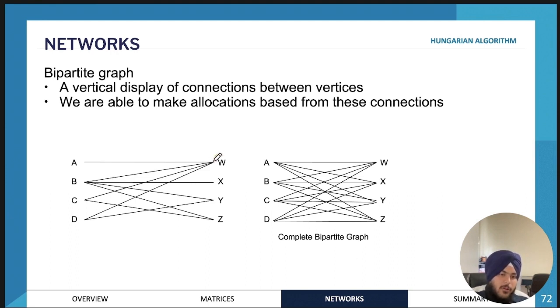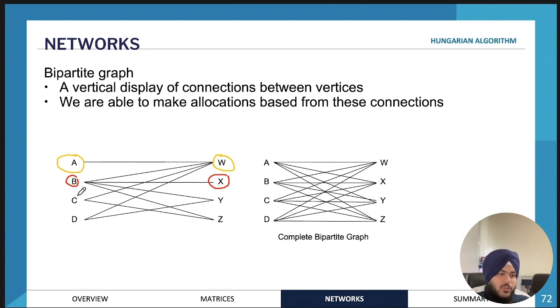So this would be the allocation for A. Looking at B, B can do all of the tasks, but task X can only be done by person B, so we must allocate person B to task X. Sometimes it's a matter of whether they can do the task or not, and sometimes it's a matter of who can do it the fastest. We'll have a look at that when we look at the Hungarian algorithm.